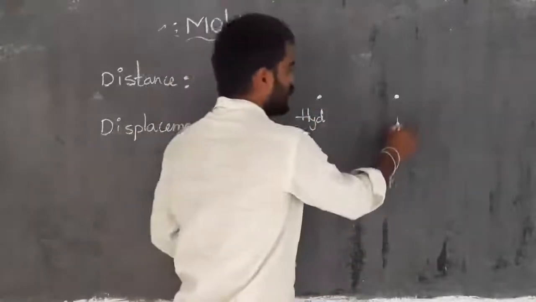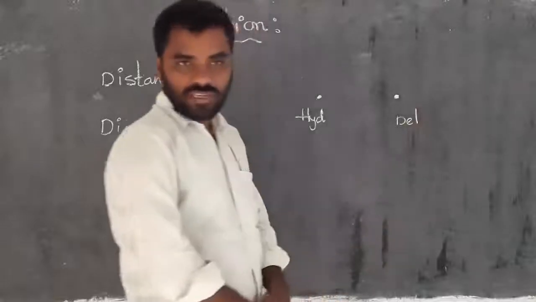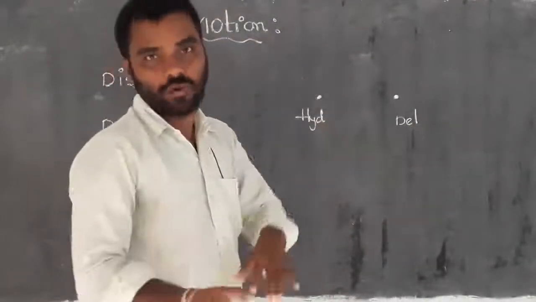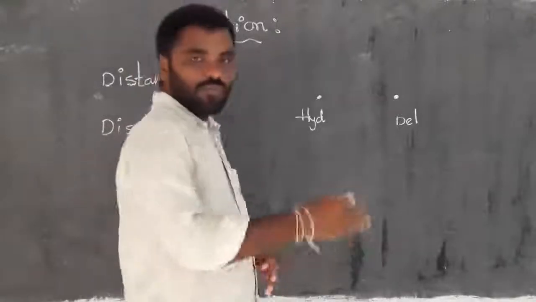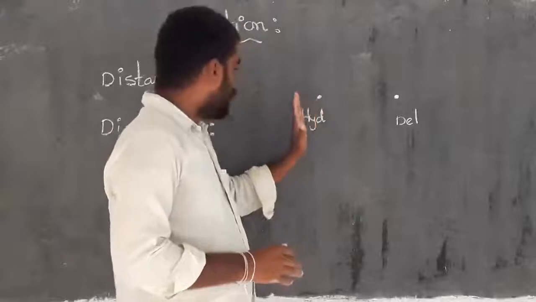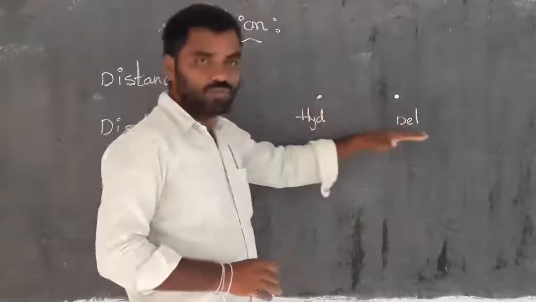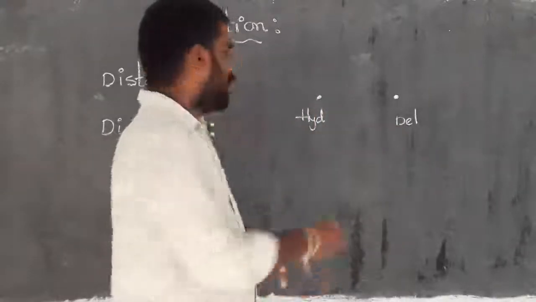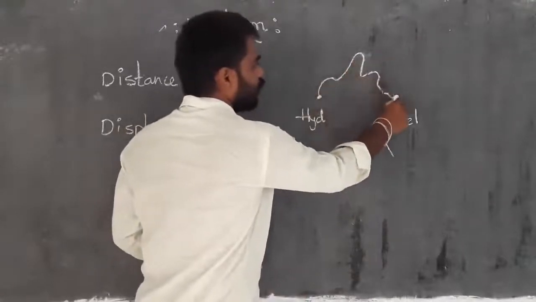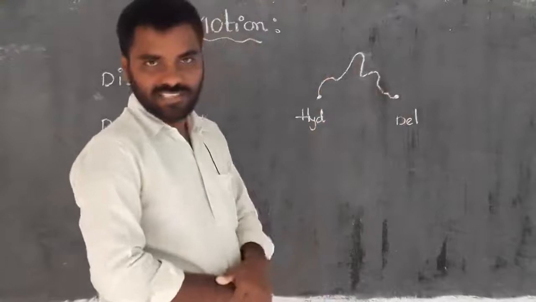And this I consider as Delhi, right? These are two cities present in India. Just think, if you travel from Hyderabad to Delhi on the roadway, we have a different road direction like this, right?